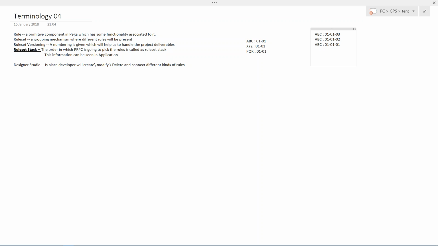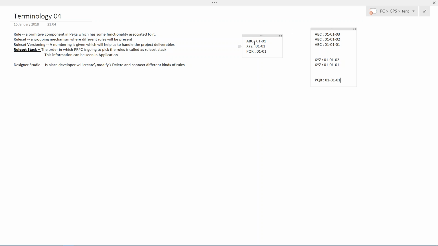Let's say XYZ 01-01-03 and 01-01-02, so this has two versions. XYZ 01-01-01. Next, PQR 01-01-01. Only one version is there.